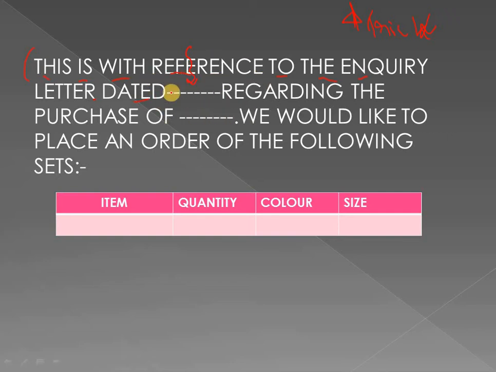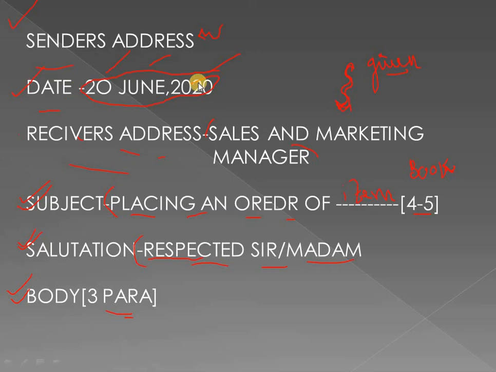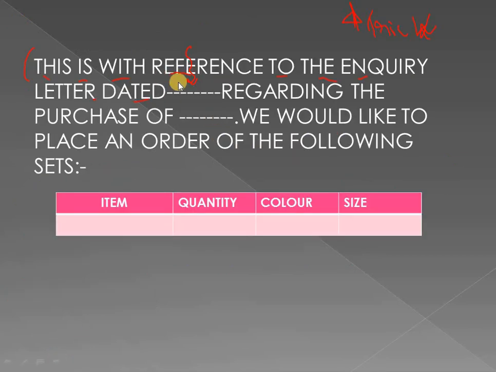Keep in mind that this date must be just before the date of your letter. If the placing order letter's date is 20 June 2020, then the inquiry letter's date would be something before 20 June. It can be the 18th, 19th, or 16th.